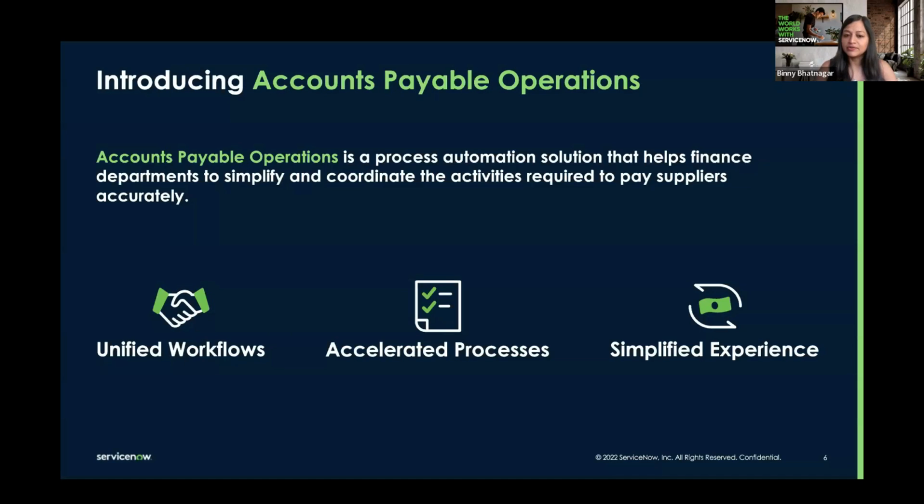So we wanted to do it in a much better way. We spent a lot of time with the research team, a lot of conversations with customers and partners. So before we thought about a solution, we wanted to make sure we get it right. Some of the benefits that you'll see of this out-of-the-box accounts payable workflow is that it's a unified workflow. It brings all these siloed systems and stakeholders together.